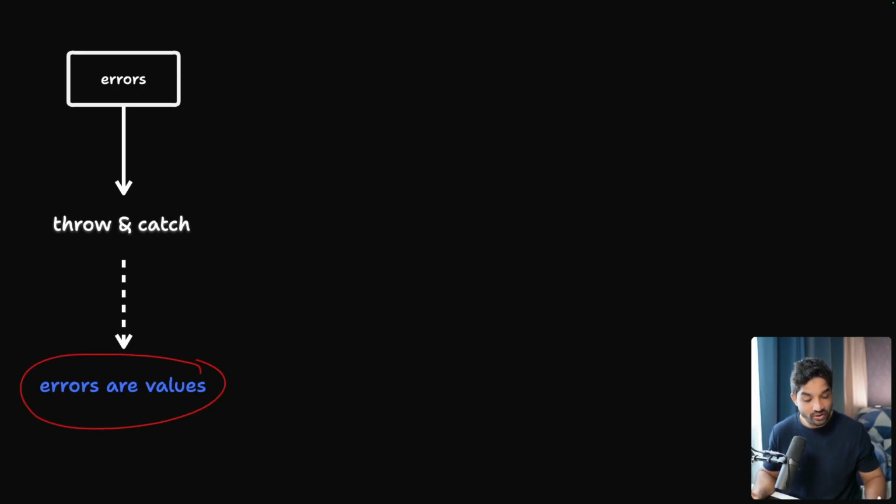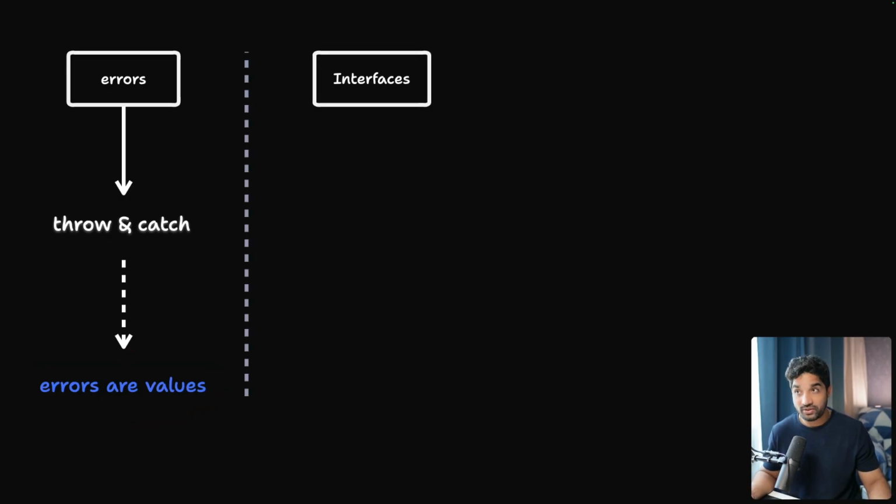Means these errors are ordinary values which you can assign to a variable, receive in a function, or return from a function. This is something different. So if this is something different, then we need to have a different mindset to work with these errors, which I'll get to. But our next thing, which we are going to see, is interfaces.